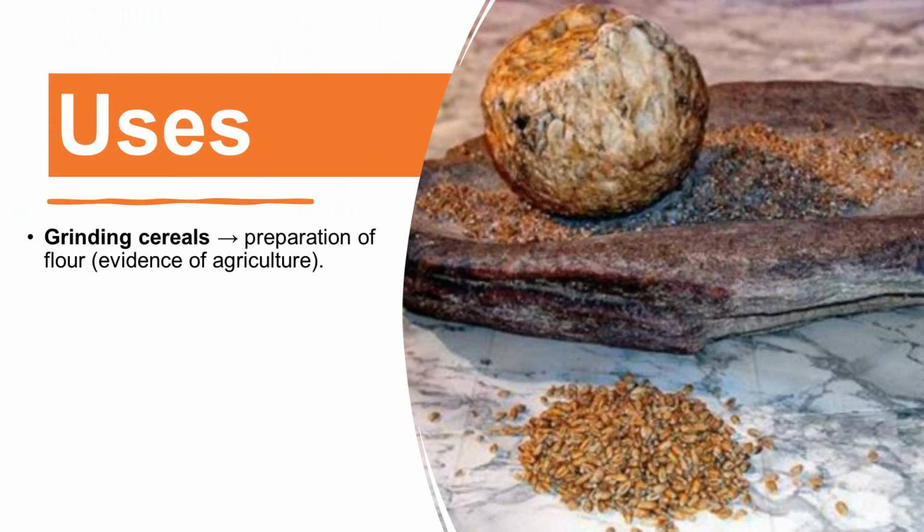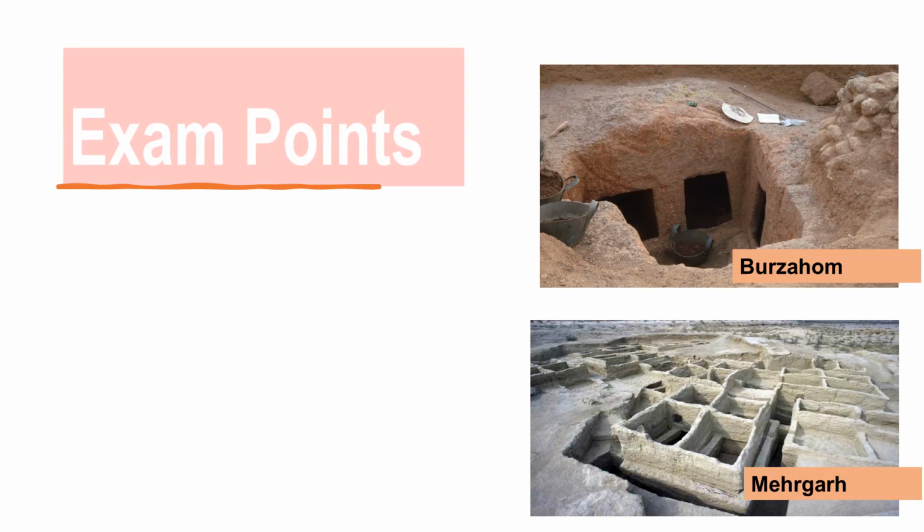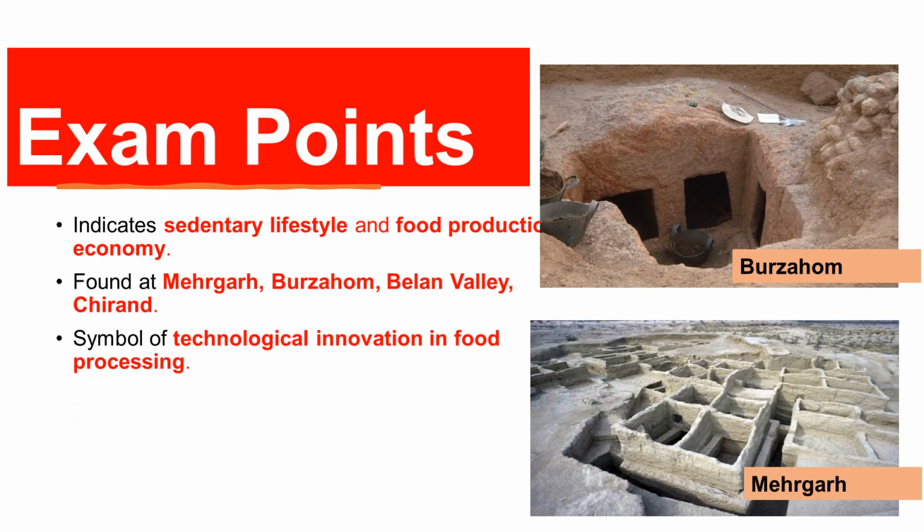Uses: grinding cereals, preparation of flour, evidence of agriculture. Polishing stone tools, axes, Celt, Adze. Processing plant materials or pigments, possibly for pottery decoration. Exam points: indicates sedentary lifestyle and food production economy. Found at Murhar, Burzahom, Belan Valley, Chirand. Symbol of technological innovation in food processing.